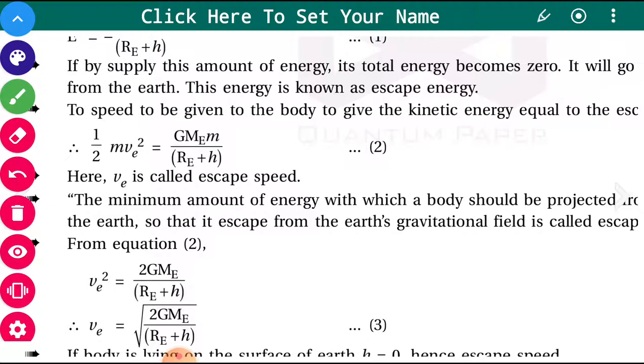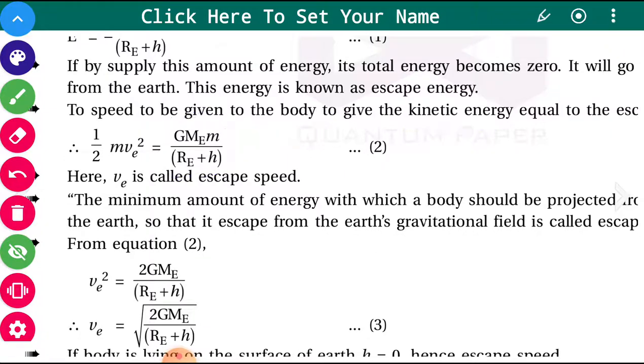So the speed associated with the object when you are supplying this positive GMe m upon Re plus h amount of energy to the object is called the escape speed, and that energy is the escape energy, in the form of kinetic energy.